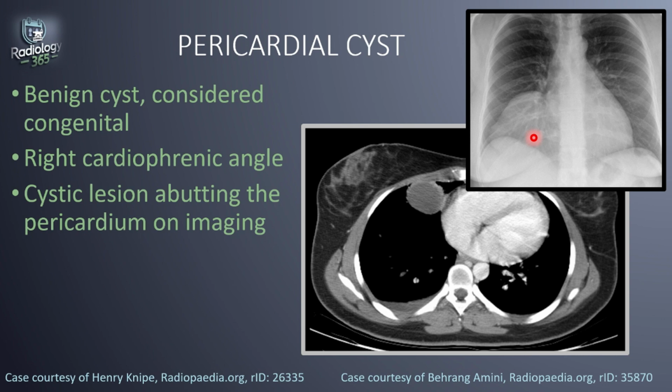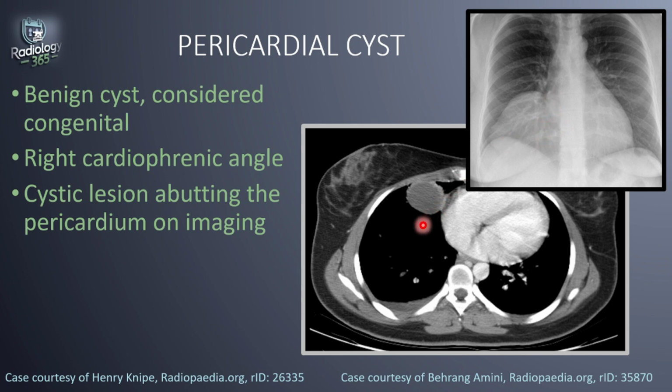Next, we'll talk about pericardial cysts. A pericardial cyst is a benign cystic lesion thought to be congenital and associated with the pericardium. Most of them are located at the right cardiophrenic angle between the heart and the diaphragm. And on imaging, you would see a cystic lesion abutting the pericardium, which may change in shape on subsequent studies. So this frontal radiograph shows this mass at the cardiophrenic angle. It's silhouetting the right heart border.